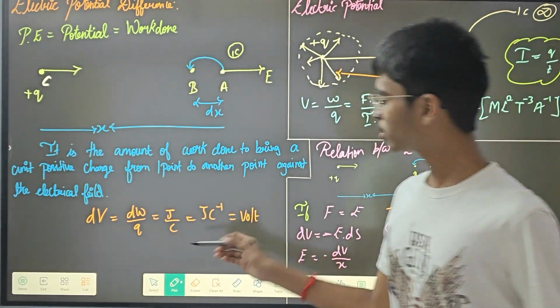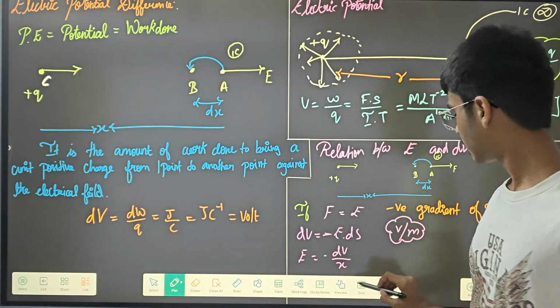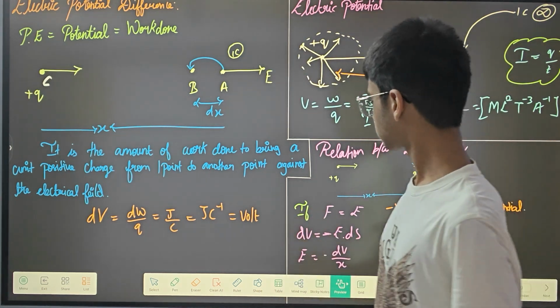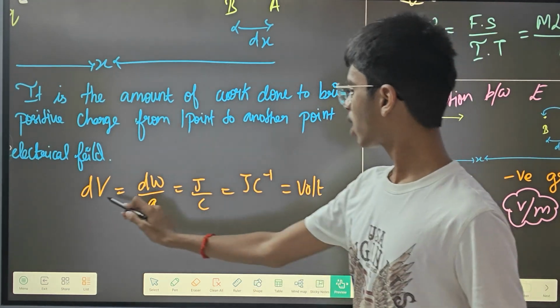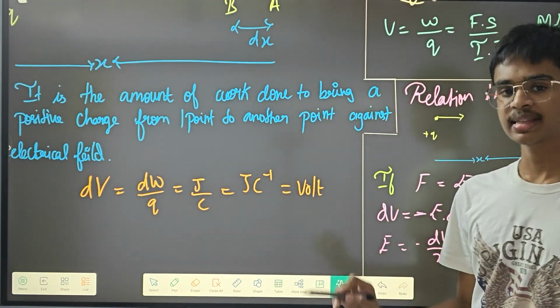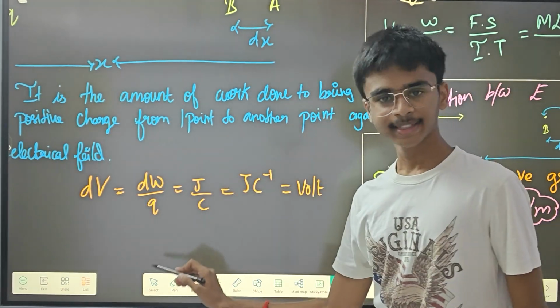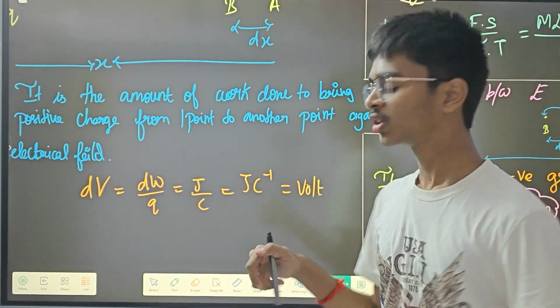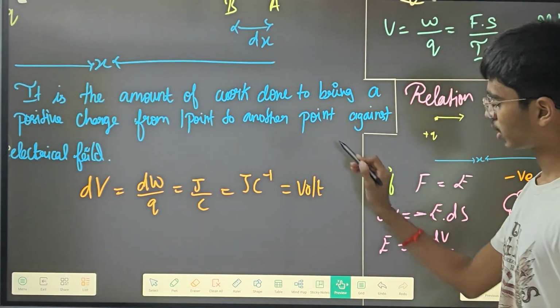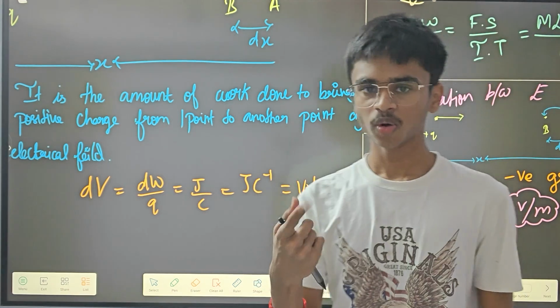Okay. So for work done, we all know that the SI unit is going to be joules, and for charge the SI unit is going to be coulombs. In order to bring it to the top, you have to put an inverse. So joule coulomb inverse is what is known as voltage.